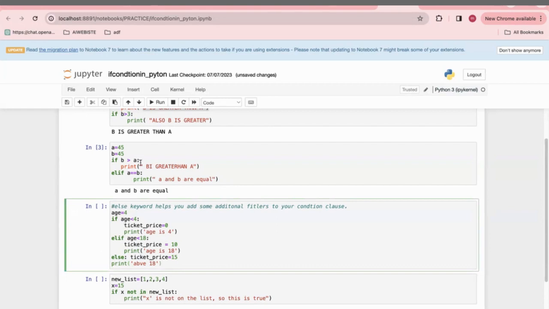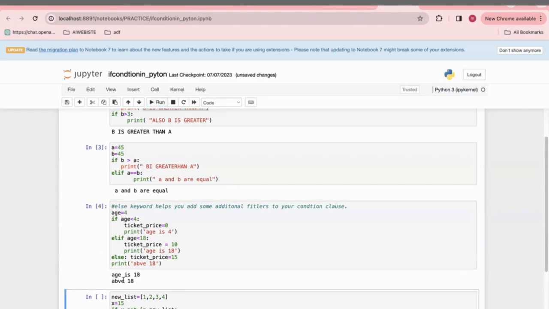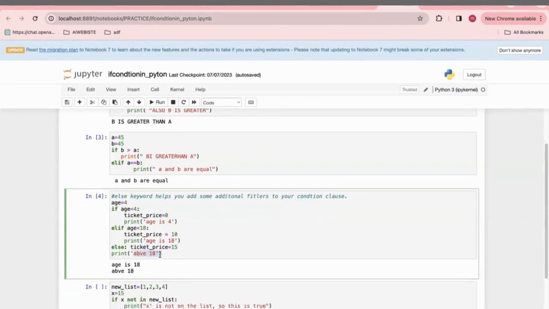Now you understand what is the purpose of else. See what happened, here age is 18 got printed. Why? Because the condition is matching here and above age is 18. So even though I mentioned the filter condition, ticket price equal to 15, it printed above 18. Why? Because the condition is matching 18. So the else keyword catches anything which is not caught by the preceding condition, guys. Okay, so this is about else.